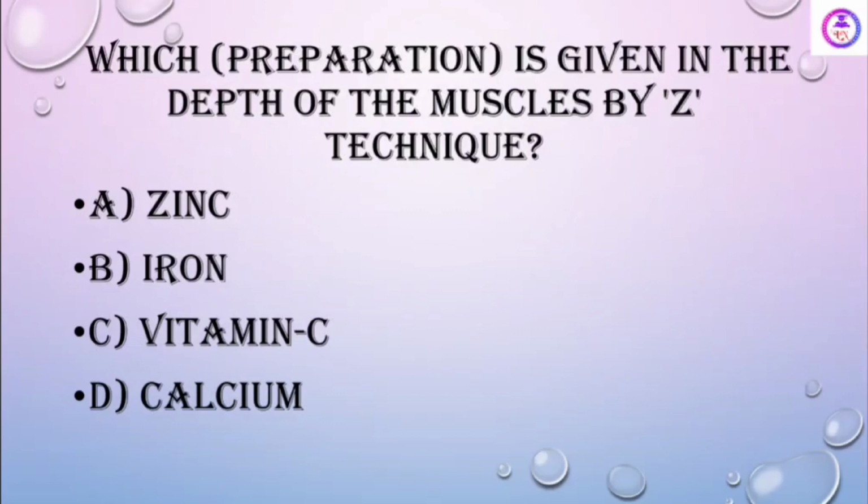Which preparation is given in the depth of the muscle by Z technique? See, Z technique is classically used for iron. सो ये रिमेंबर करना पड़ेगा, क्योंकि जिंक और वाइटामिन सी एंड कैल्शियम के लिए नहीं, ओनली फॉर आयरन.